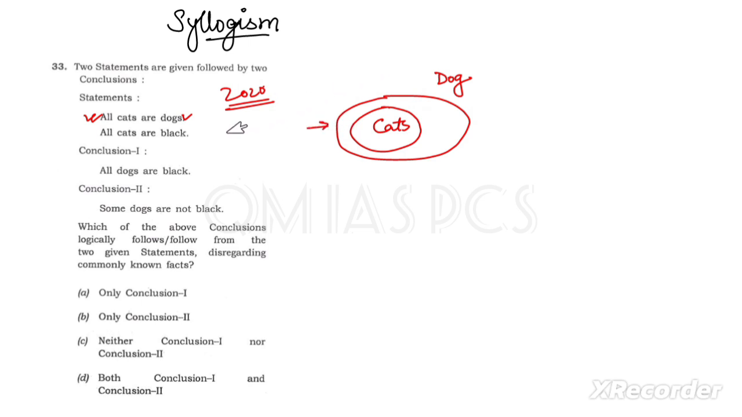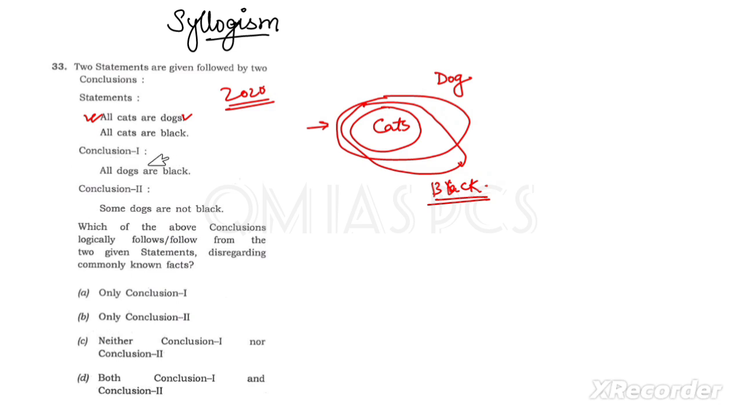Got it? Okay. Next one is all cats are black. Same thing. For all cats are black, we have to draw another diagram like this one. So we are making this type of diagram, this type of circle. This is black. You have to make a circle, or you can make any type of enclosed surface like this one.